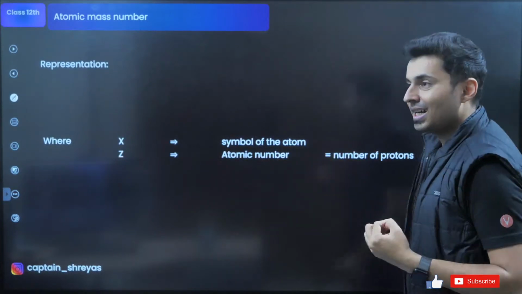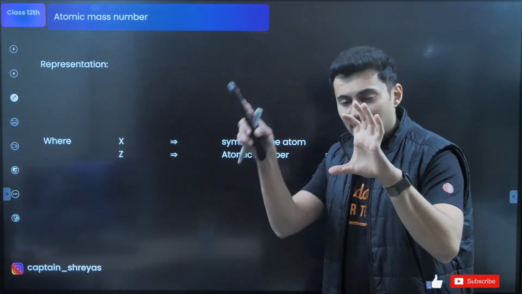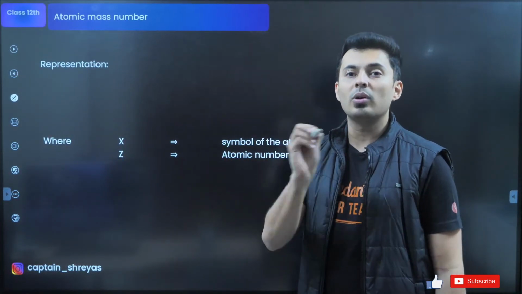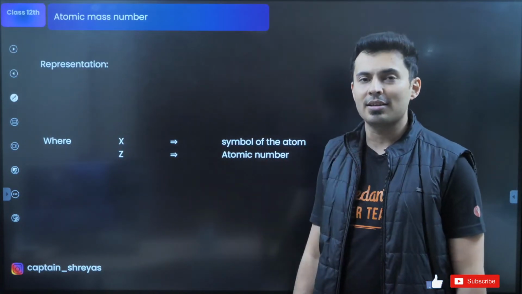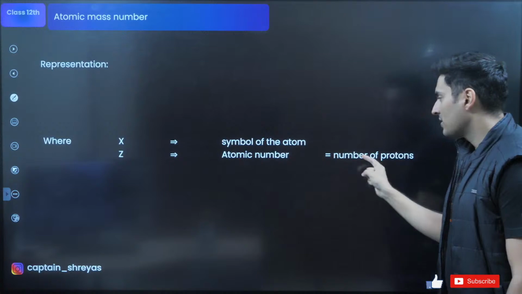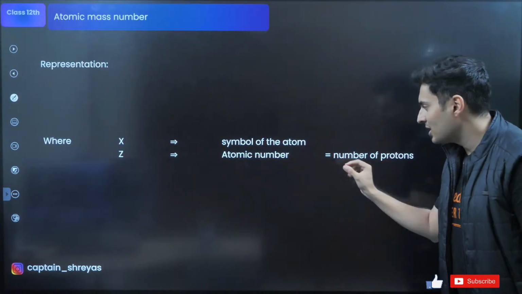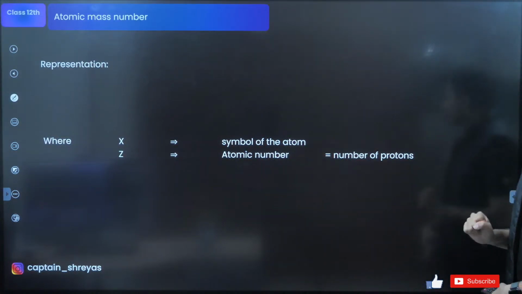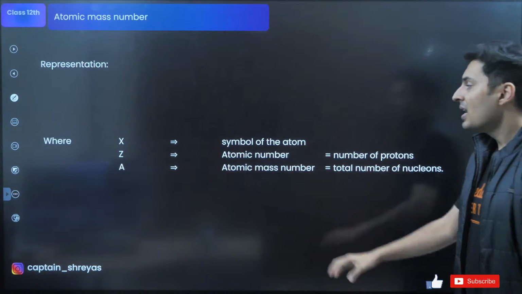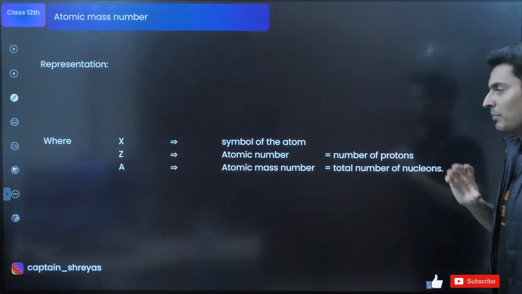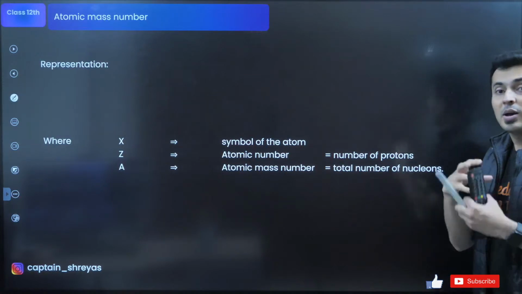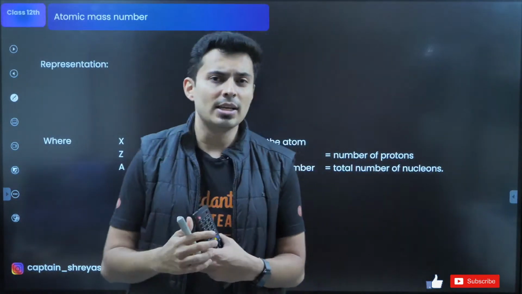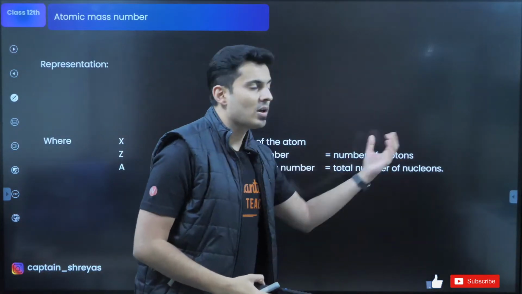Then you have Z. Z is in that nucleus, how many ever protons are there? If you count them, that decides the chemical characteristic of the nucleus. That is the atomic number, which is just the number of protons. That's Z. Last one being atomic mass number. Atomic mass number is the total number of particles inside the nucleus, which I call nucleons.